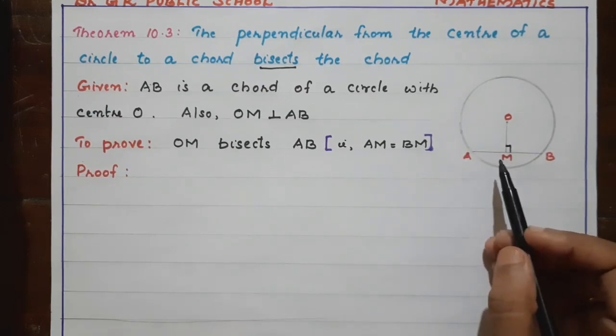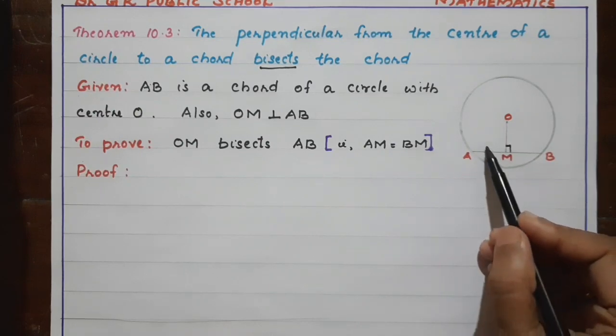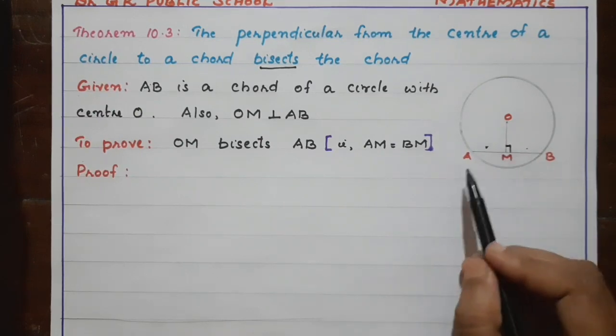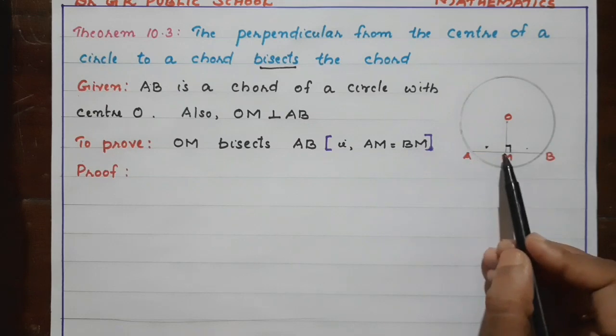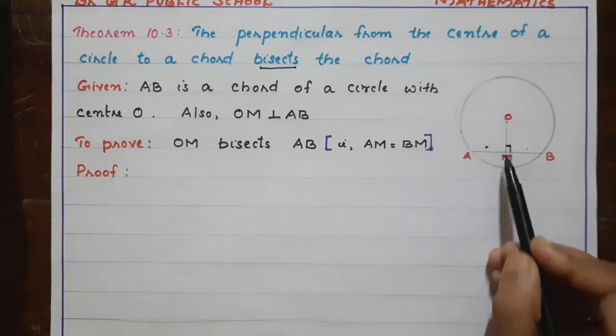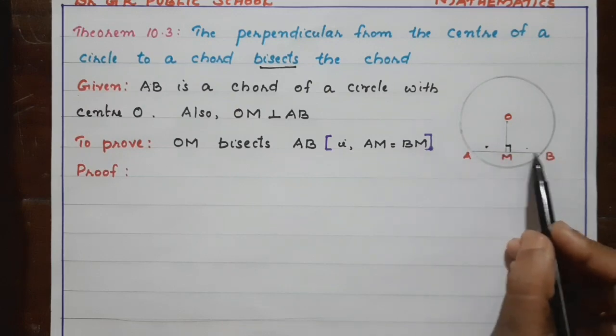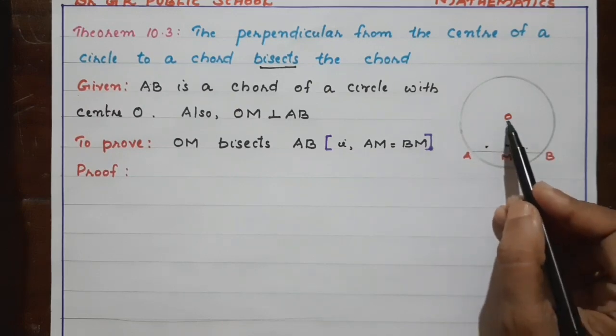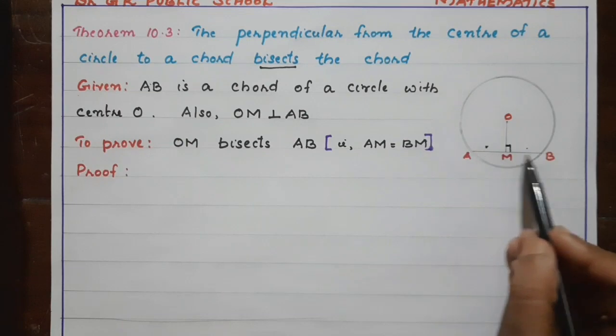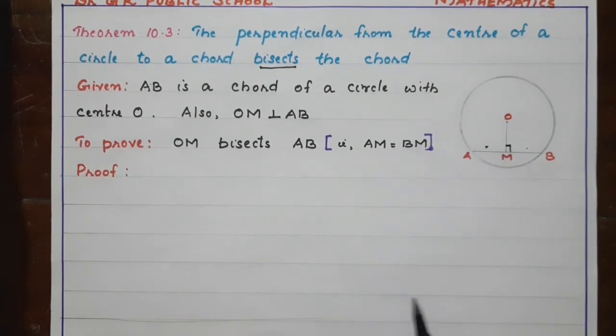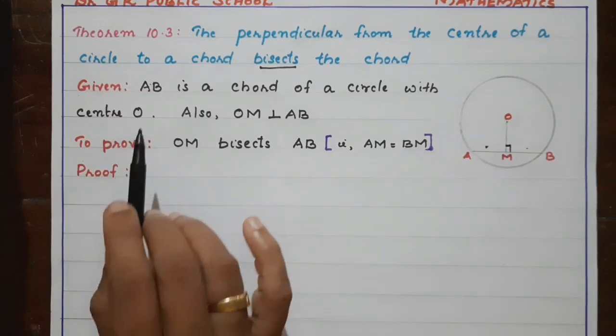So actually what we have to prove? These two parts are equal. That means we have to prove AM is equal to BM. If we can prove AM is equal to BM, then we can say OM is bisecting AB. Okay, children? So first you have to write what is given.